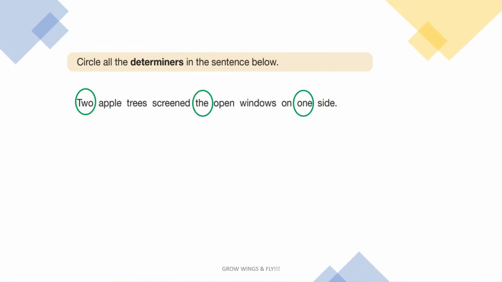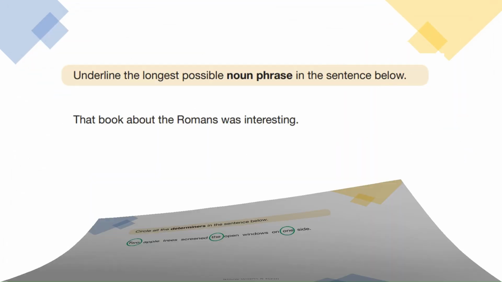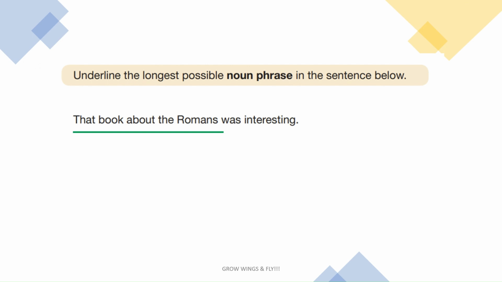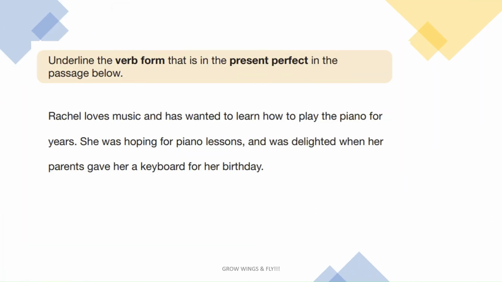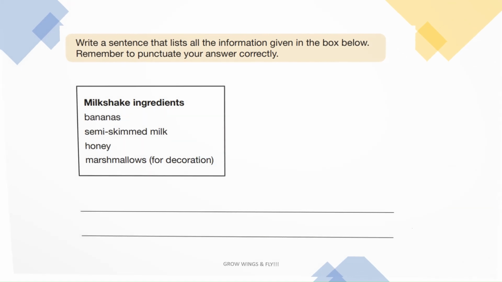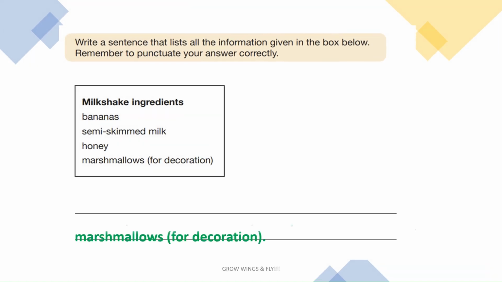Determiners can be specific or unspecific. More information can be found in one of our videos. A phrase is a group of words which don't make sense on their own. A noun phrase will contain a noun and a group of words which do not make proper sense on their own. Past perfect form of verbs will include the past tense of a helping verb and the past participle of an action verb. There are various ways in which the answer can be written.